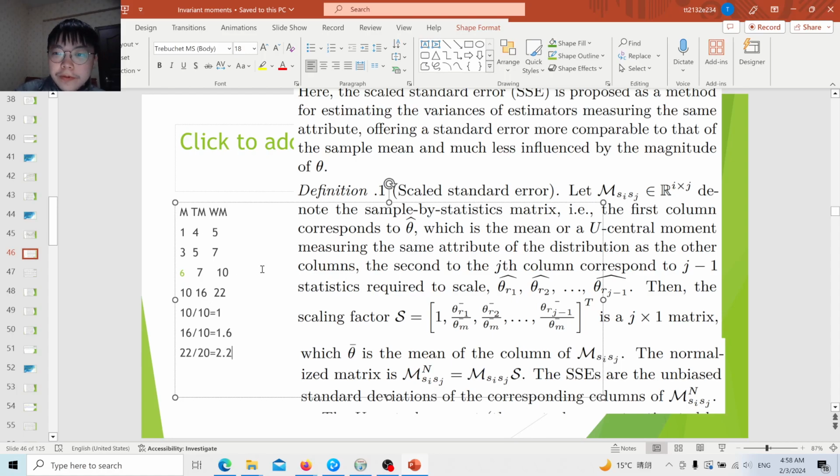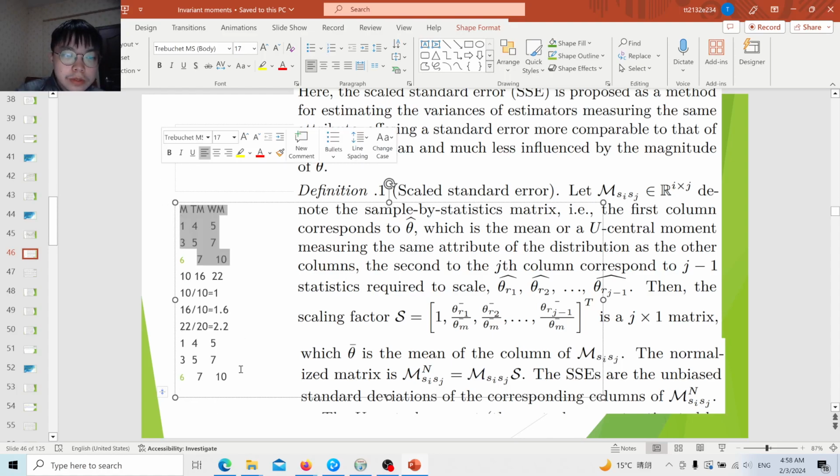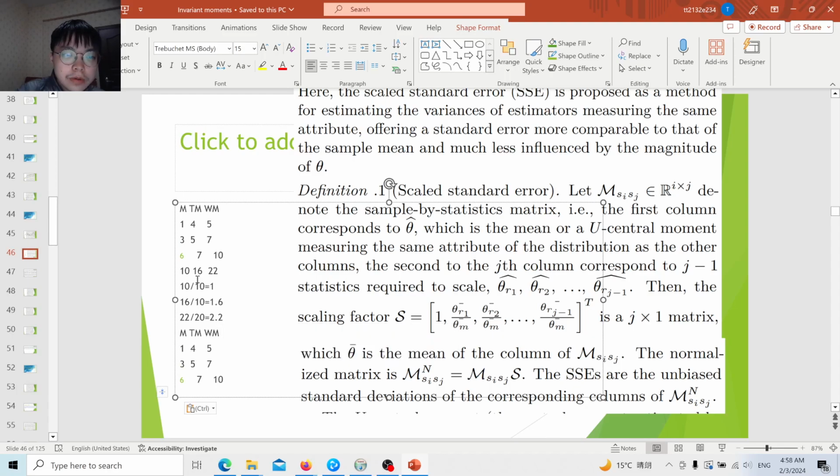Then multiply this scaling factor matrix with the original matrix, which forms another matrix. This new matrix is like this: dividing by 1.6, dividing by 2.2, and so on.